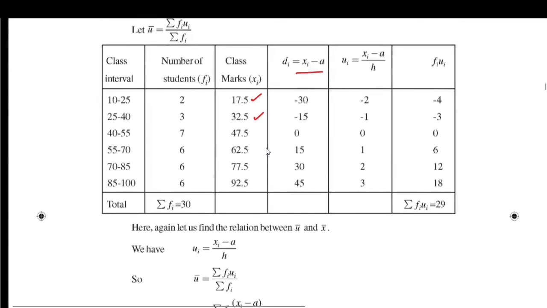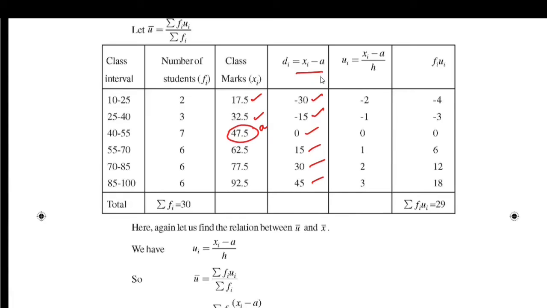Previously we assumed 47.5 as our assumed mean. Taking the same assumed mean, here we are getting the deviations as minus 30, minus 15, 0, 15, 30 and 45.